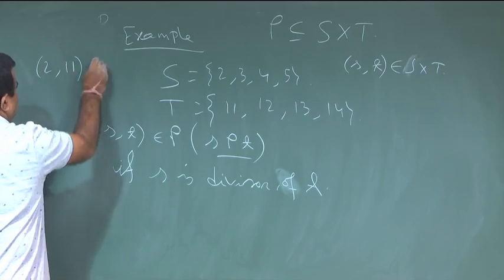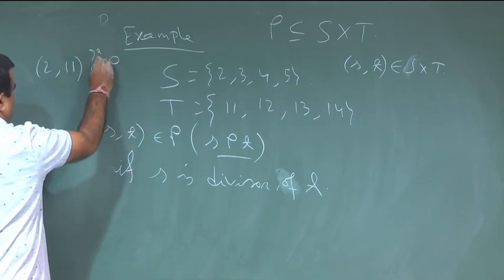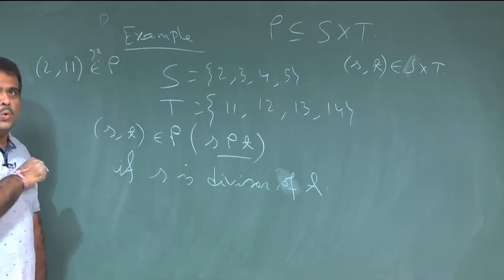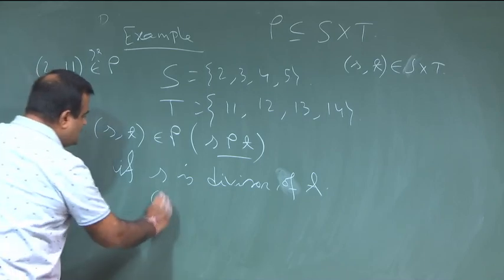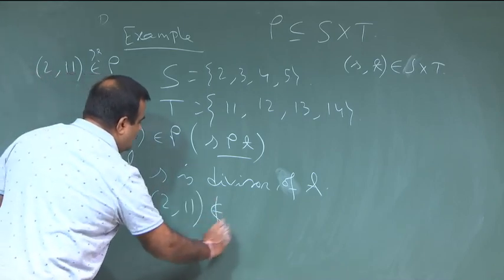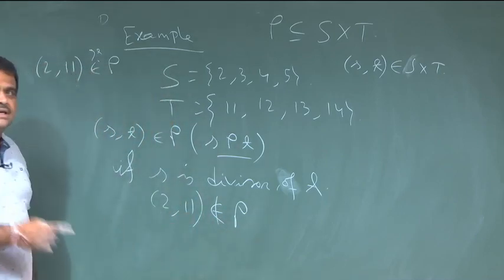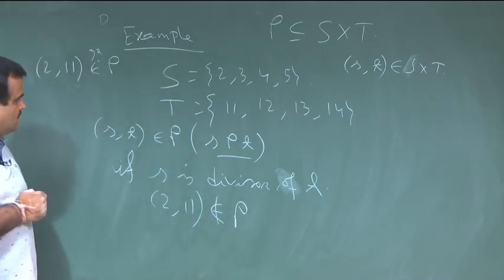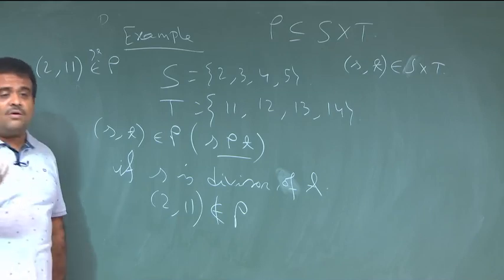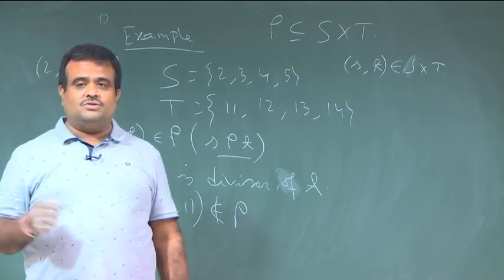Is 2 related with 11 under this rho? Is 2 a factor of 11? No. So (2, 11) does not belong to rho, which means 2 is not related with 11 by this relation. So not all elements of the Cartesian product belong to that relation.